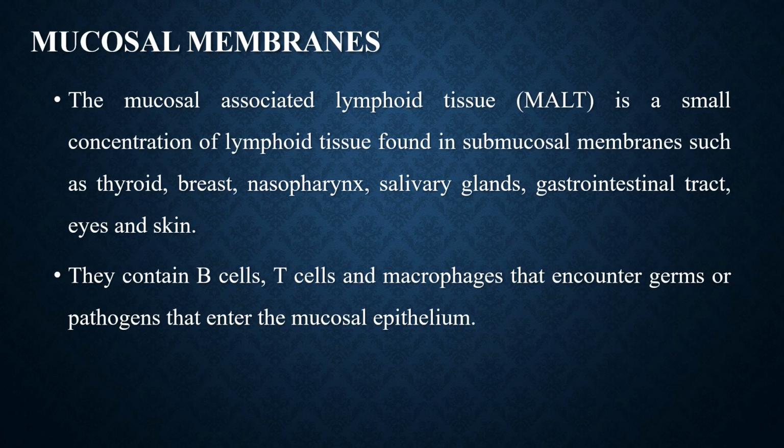The mucosal associated lymphoid tissue, which is known as MALT, is a small concentration of lymphoid tissue found in submucosal membranes such as thyroid, breast, nasopharynx, salivary glands, gastrointestinal tract, eyes, and the skin. They contain B cells, T cells, and macrophages that encounter germs or pathogens that enter the mucosal epithelium.